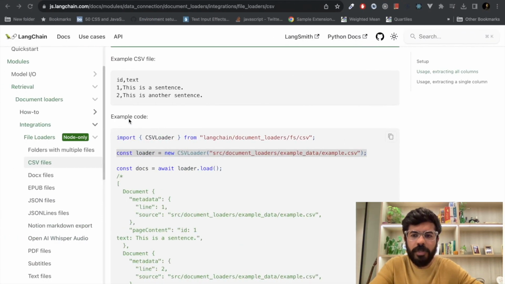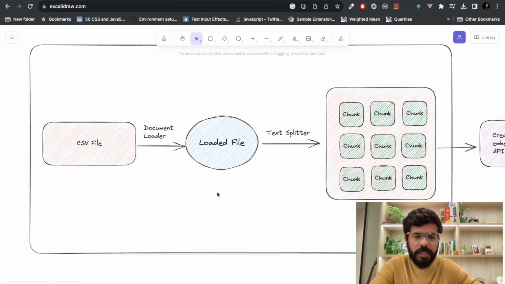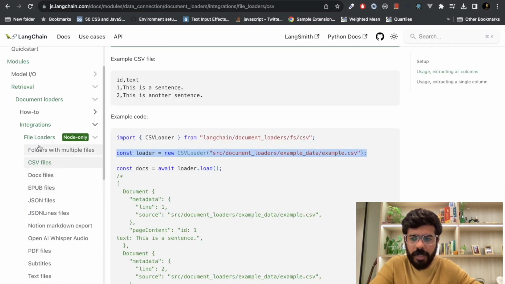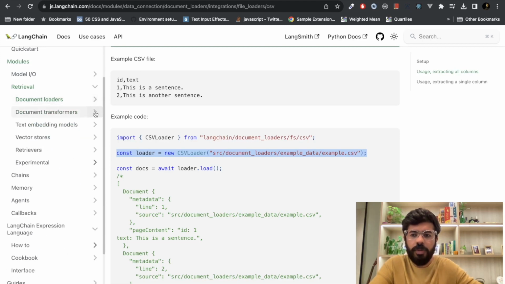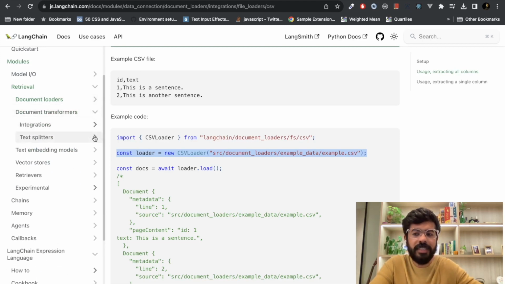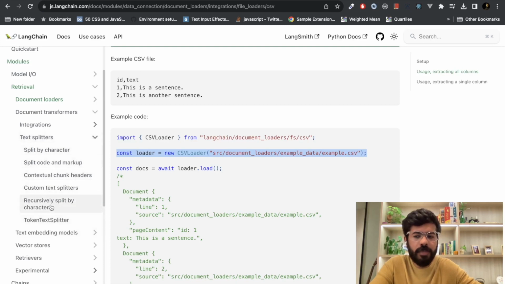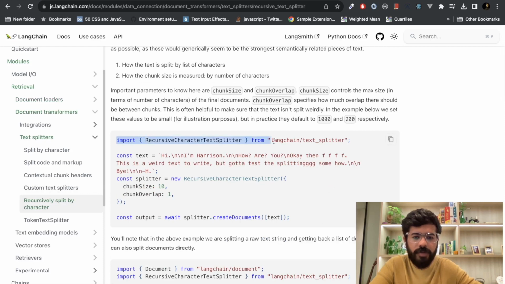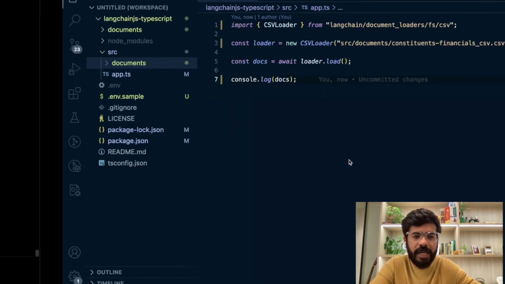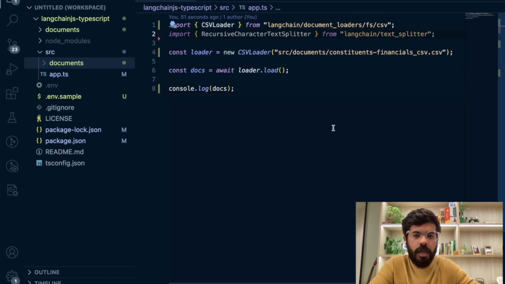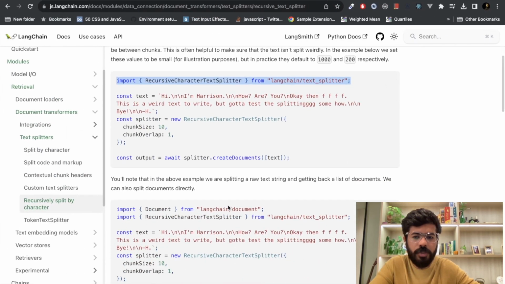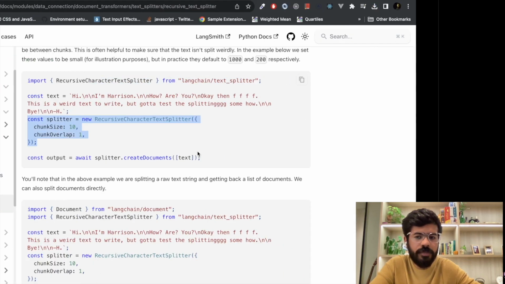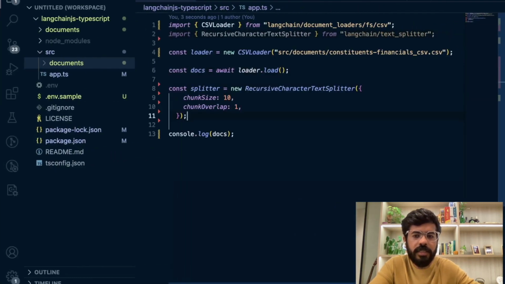The next step in our process, if we go to the diagram, is splitting it into chunks. So again, we go back to the documentation. We are done with document loaders, so we will close it, and then we will go to document transformers. Here we see there is text splitters, and we need something called recursively split by text. Similarly, we'll import this function that is provided by LangChain. And then the next step is to initialize this function.